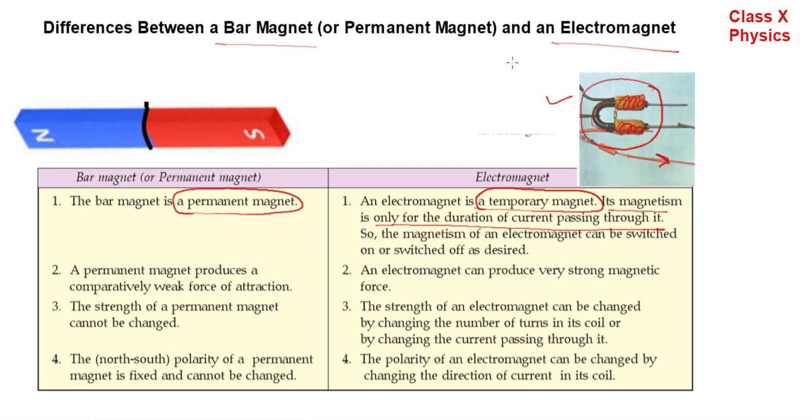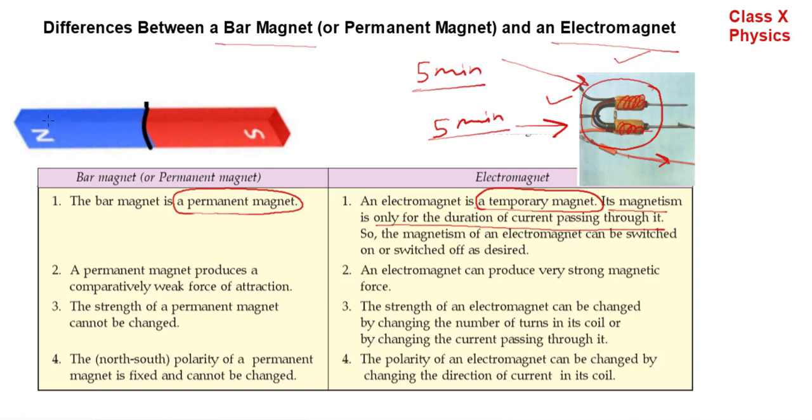Suppose if current flows in this setup for 5 minutes, this setup will behave as a magnet for 5 minutes. So we can say it is magnet for the time current is flowing in it. Otherwise, when we switch off the current, when we cut the supply of current, its magnetism is lost instantly.